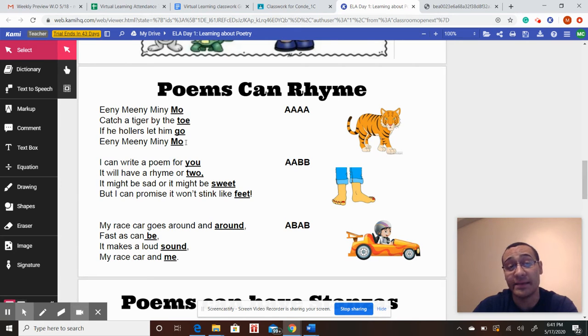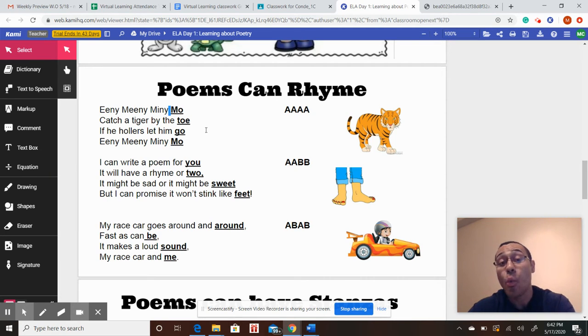Here's what I've done to make things a little bit easier for you. At the end of each line, I highlighted and underlined that last word because those words actually rhyme. Hear it one more time. Eeny, meeny, miny, mo. Catch a tiger by the toe. If he hollers, let him go. Eeny, meeny, miny, mo. Now, what you're going to notice is that mo, toe, go, and mo all rhyme. They all rhyme because they have the same ending sound, that O sound, but they don't have the same beginning sound. Their beginning sounds are all different, but their ending sounds are all the same.